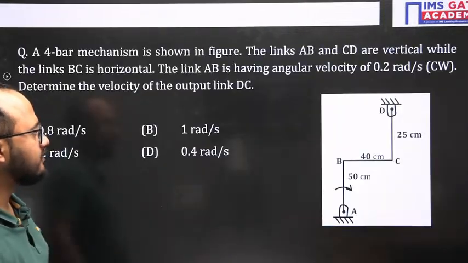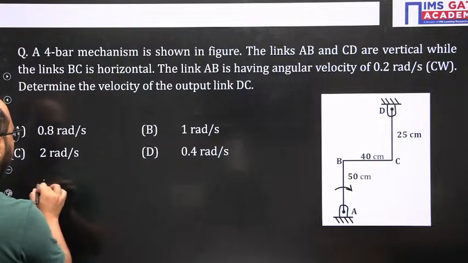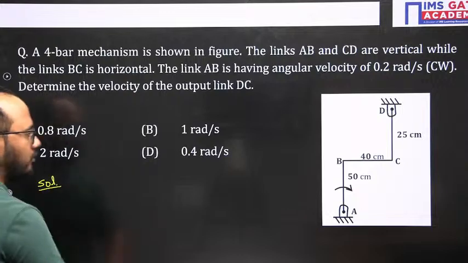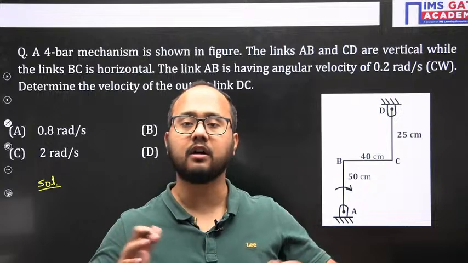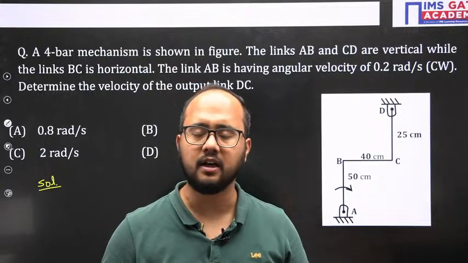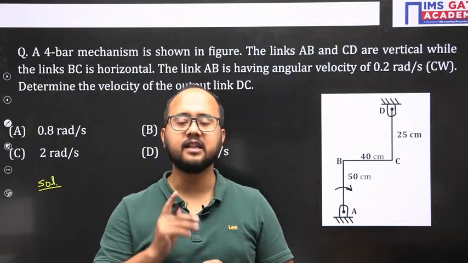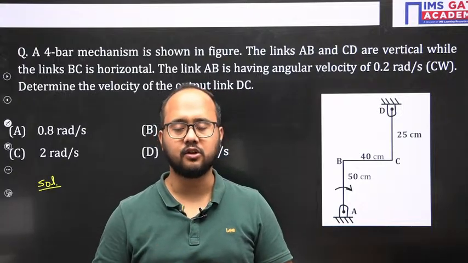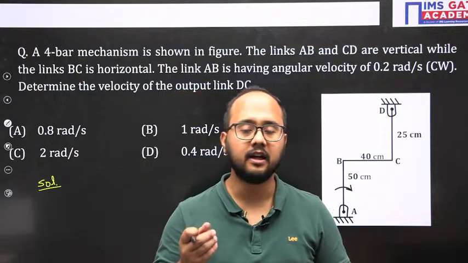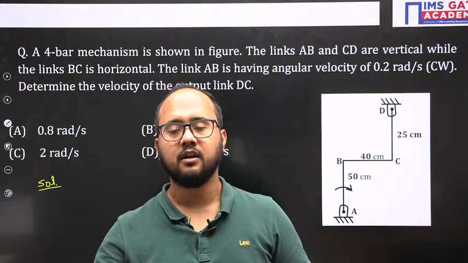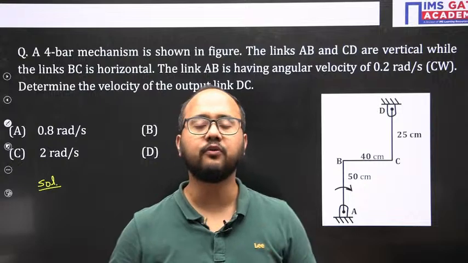Now moving to the next problem, this one. I've told you we have two methods. Either we can draw the velocity diagrams, or I can do what? Use the angular velocity ratio theorem. The only challenge we have faced in the angular velocity ratio theorem is the identification of the eye center. In the relative velocity method, we will first draw all the velocity vectors. From all those velocity vectors, we are going to draw the velocity diagram.